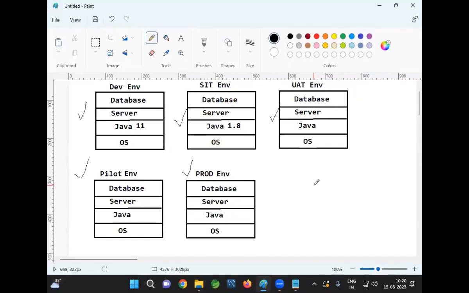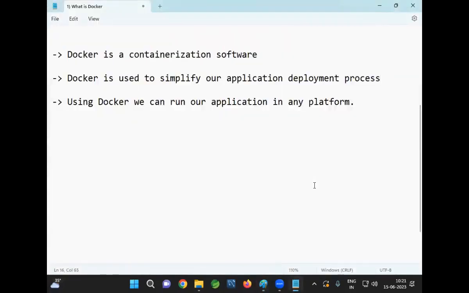If I make some mistake in the software installation with the version number, the application will not work. The application which is working on one computer will not work on another computer. So here, getting environment related issues is very common in real time. So to overcome such kind of environmental issues, we are going to use Docker.